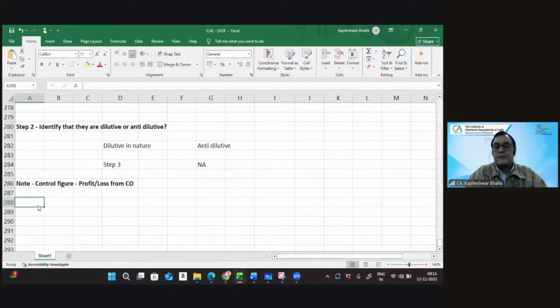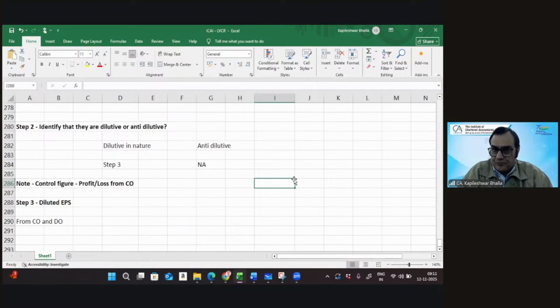And then finally, you come to step number three, which is the calculation of the diluted earning per share. And of course, when you calculate the diluted earning per share, we will consider the profits and loss from CO as well as DO, the continuing operations as well as the discontinued operations.